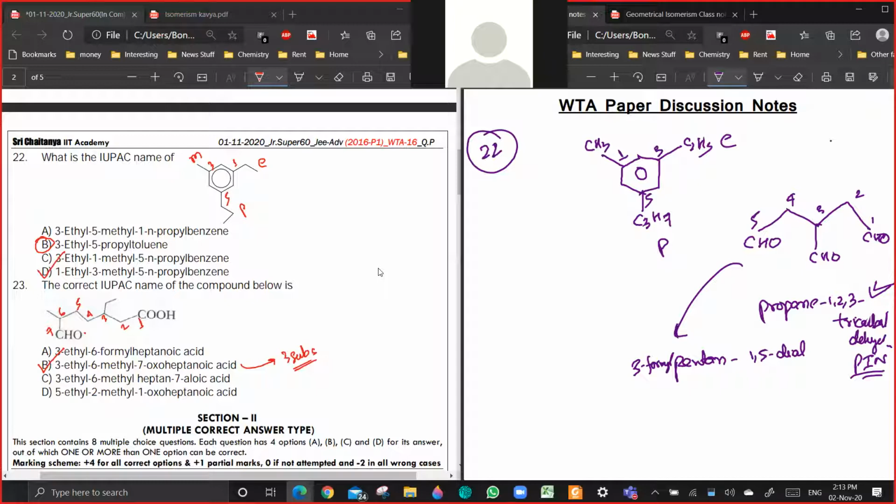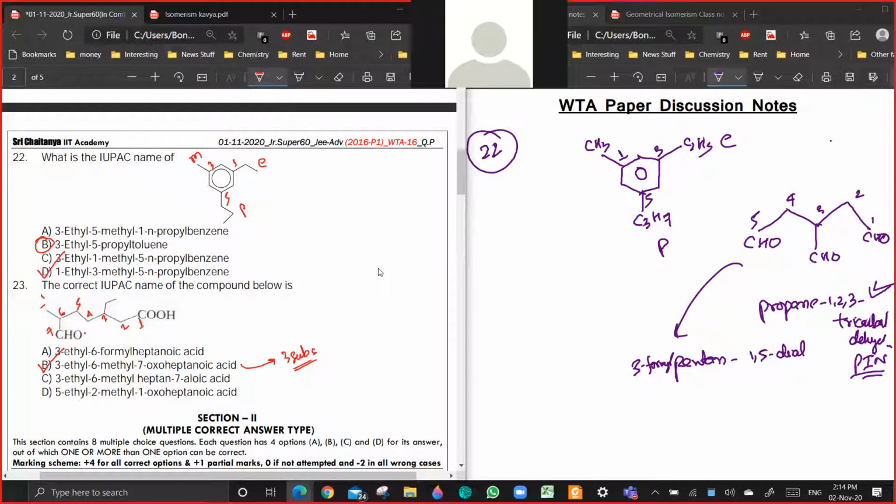No one is having doubt in 23? Why can't I write 7 here? Wherever it is possible, more number of substituents.